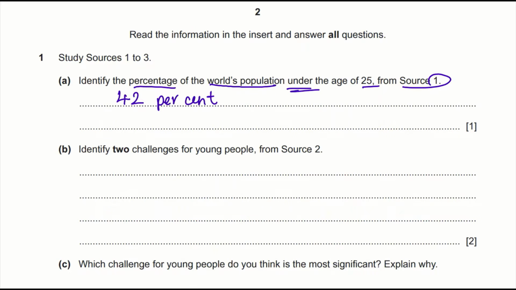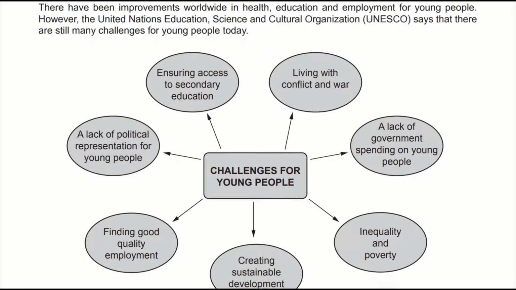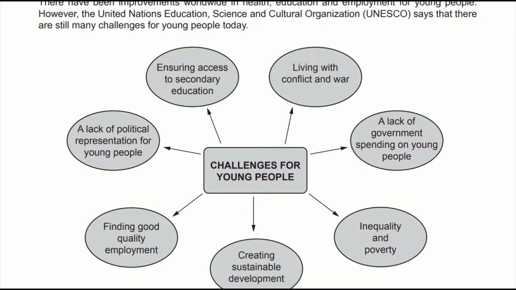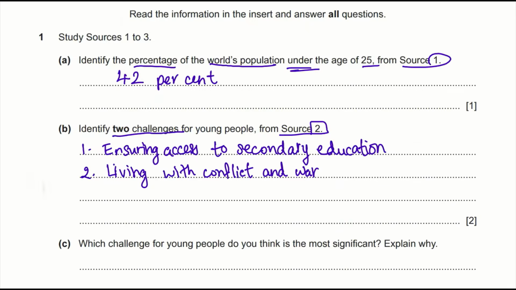Okay, 1B. Identify 2 challenges for young people from source 2. You can pick any one of these, but be sure to write them entirely. I'm gonna pick ensuring access to secondary education and living with conflict and war.